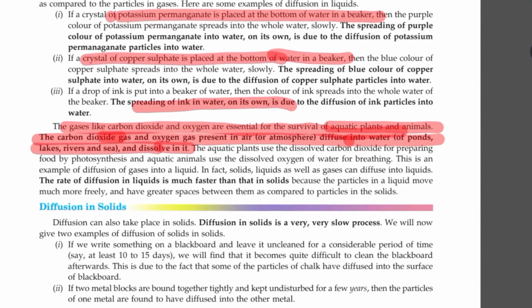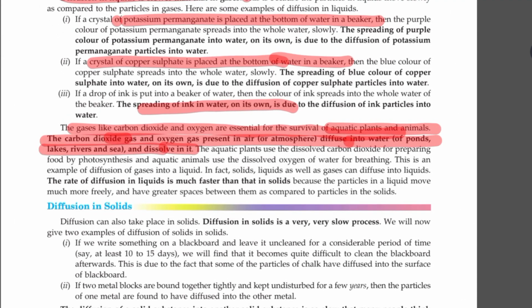Okay, so the aquatic plants use this dissolved carbon dioxide for preparing food by photosynthesis, because you know that plants require carbon dioxide for the process of photosynthesis, and animals require oxygen for their respiration process. So aquatic animals get the oxygen from the dissolved oxygen in water.